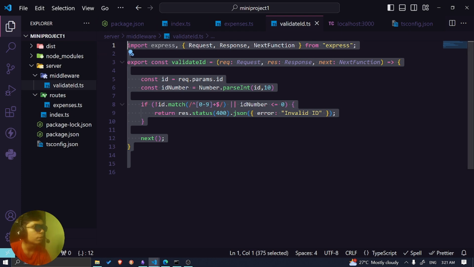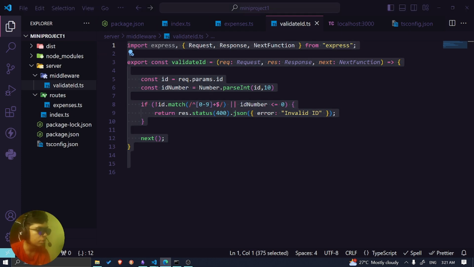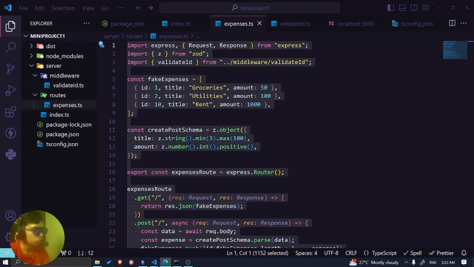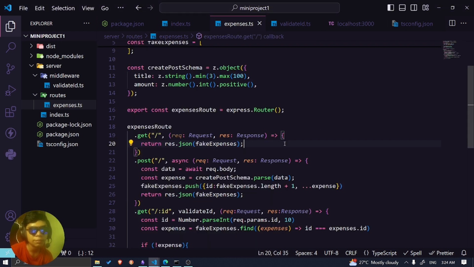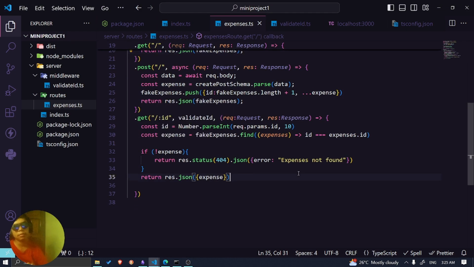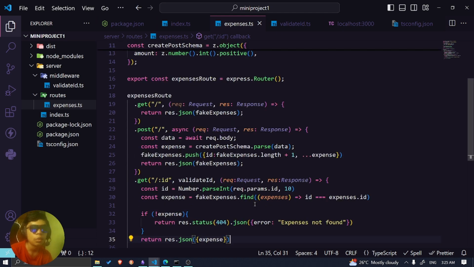Is this maybe because I didn't export it right? This is how you export middleware. So what do I see? 0 until 9 doesn't mean that it's only from 0 to 9. It means something else, so I assumed wrongly. I incorrectly assumed that it means 0 to 9. Okay, so it basically consists only of one or more digits. Maybe one day I will create a video about regex, because it's kind of interesting to know about regex. The more you know. 40 minutes doing this. It's okay, we're learning something.